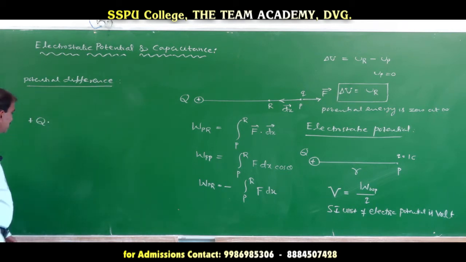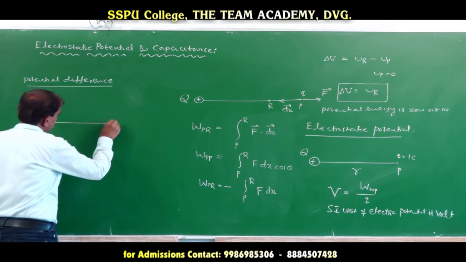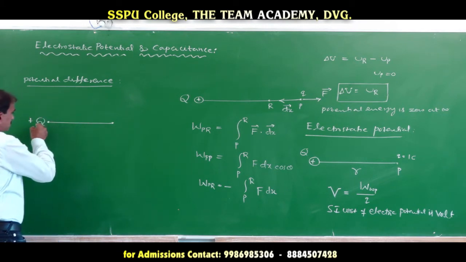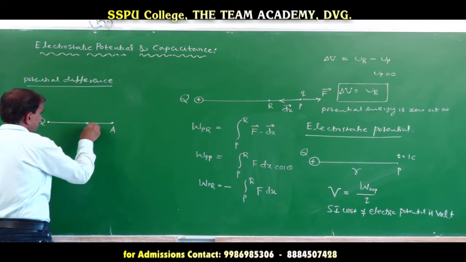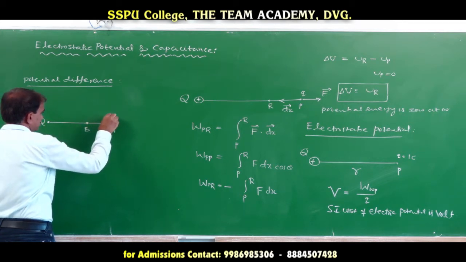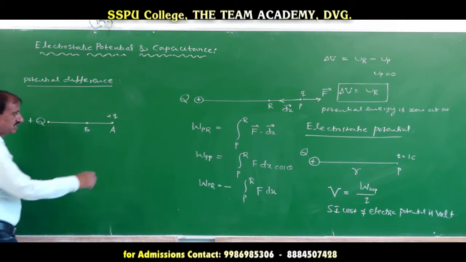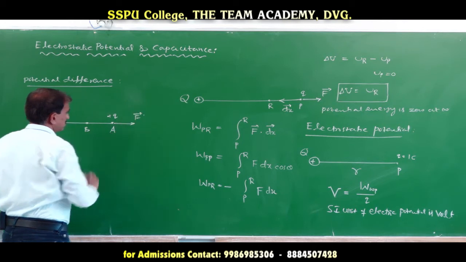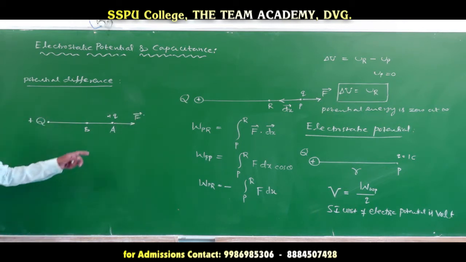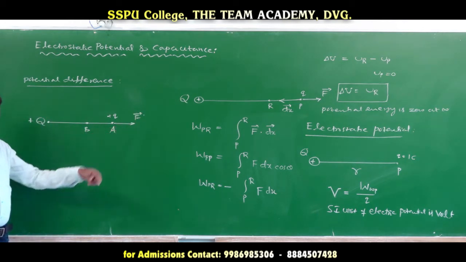Let this be point A and this be point B. Consider a charge plus q. The electrostatic force on this charge is in this direction, and the electric intensity is also directed in the same direction.